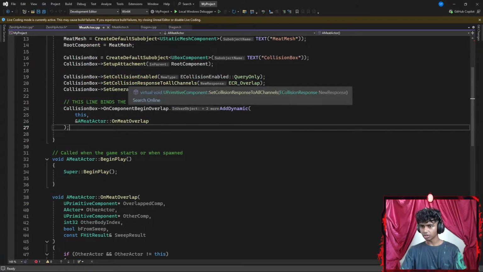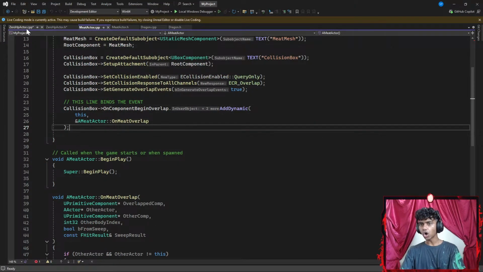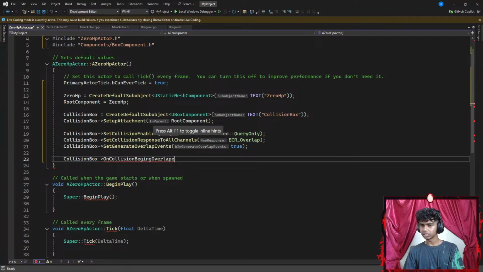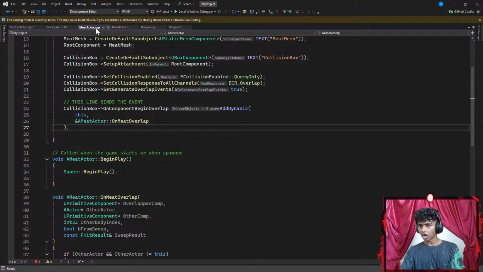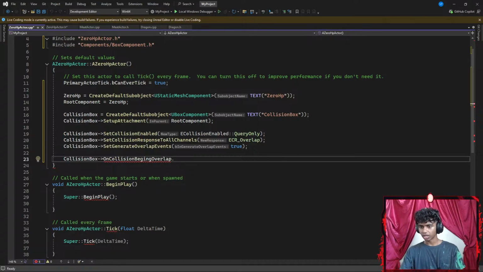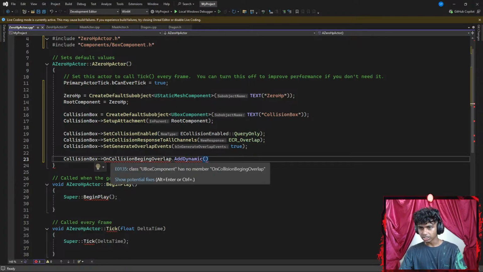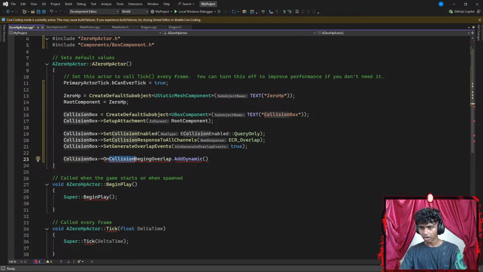I'm going to use the dot add dynamic function. And guys, with more complex code, I gotta work on my typos. On collision being overlap, dot add dynamic.